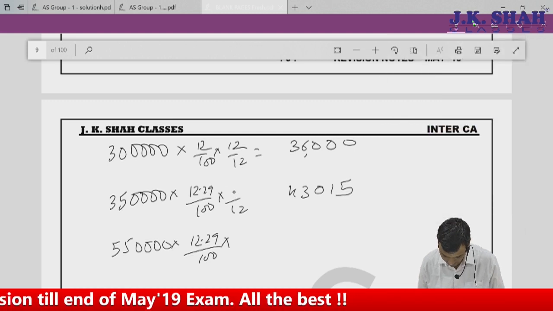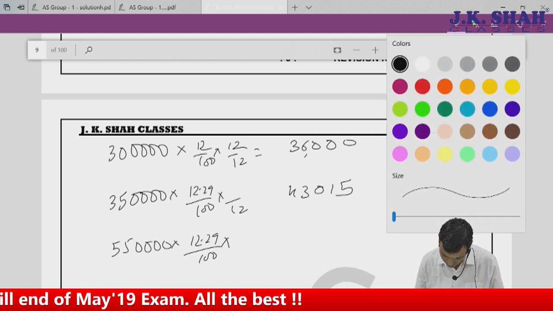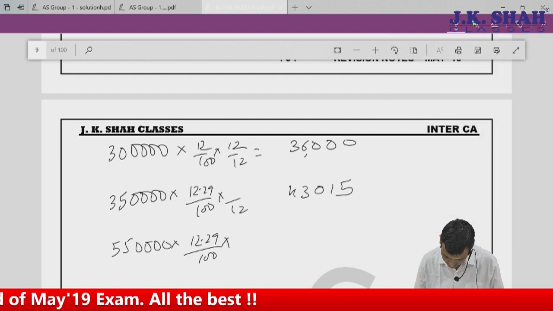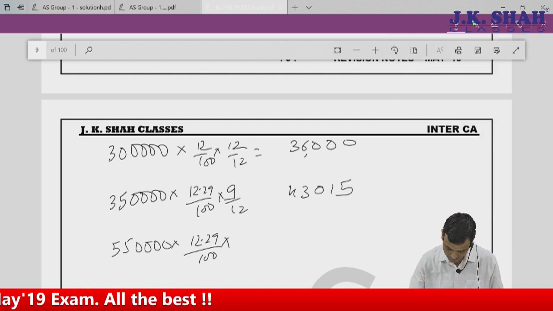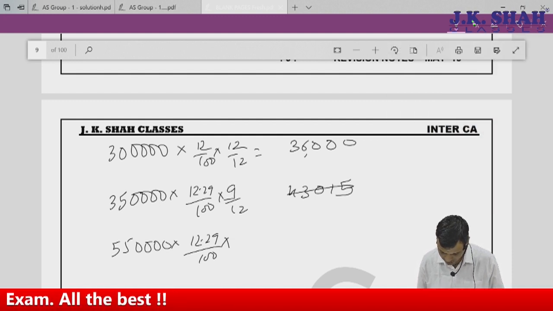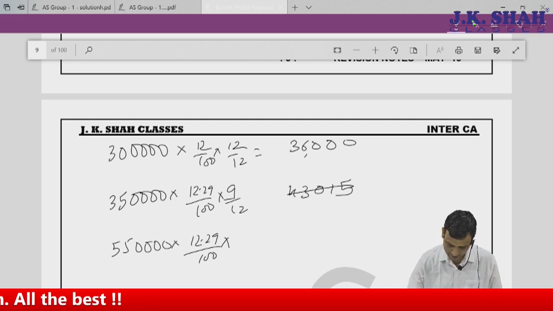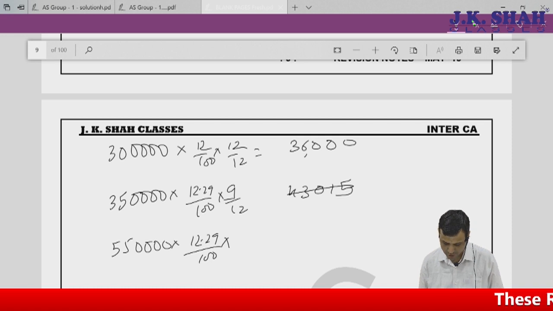This 350 is for 9 months. So my answer would change. 3,50,000 into 12.29% divided by 12 into 9 months, which gives me 32,261.